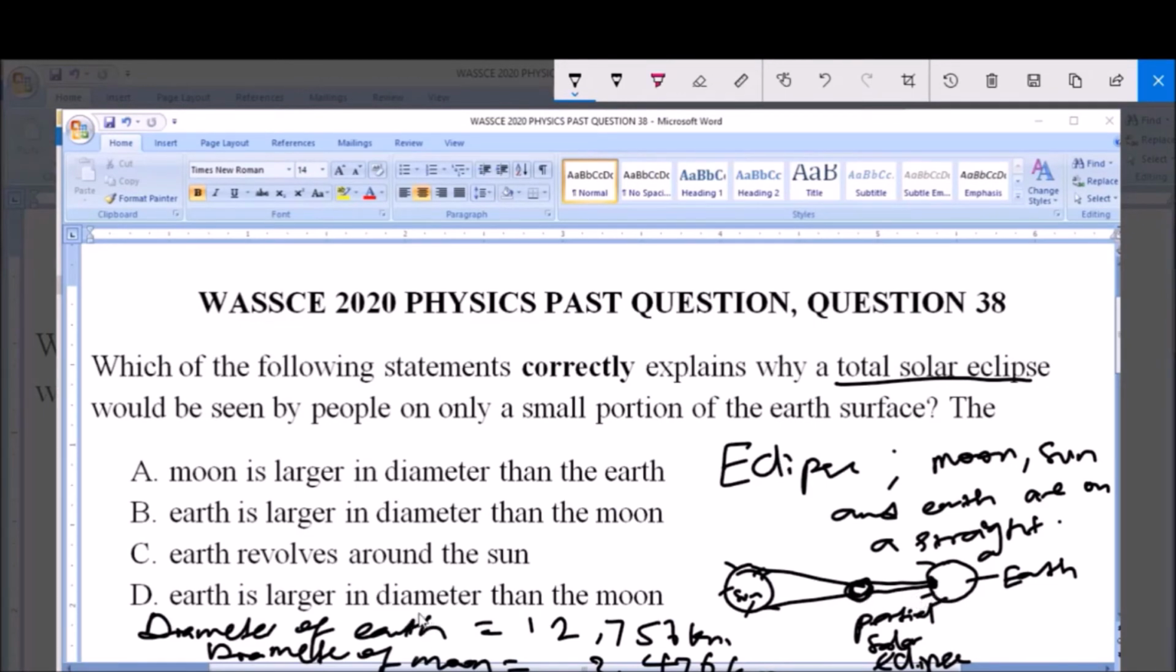Now the answer to this question, from what I just explained, is option D. Earth is larger in diameter than the moon. And this is the answer to the question, because in a solar eclipse the moon stands between the sun and the earth, and because of the larger diameter of the earth than the moon, we say that only a small portion of the earth is actually affected by this total solar eclipse, but the other parts might experience a partial solar eclipse or no eclipse at all. So option D is the answer to this question.